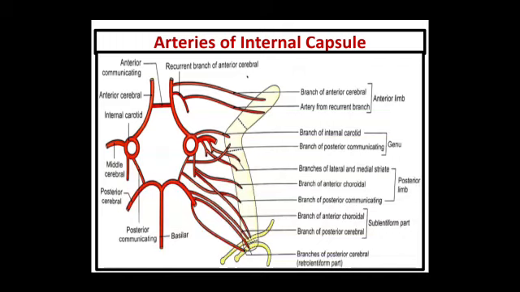Posterior limb is supplied by the lateral and medial striate branches of anterior choroidal and branch from the posterior communicating. Sublentiform part is supplied by branch of anterior choroidal and branch from posterior cerebral. Retrolentiform part is supplied by branches of posterior cerebral.